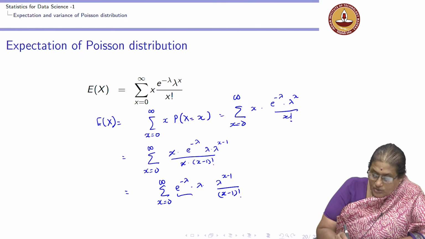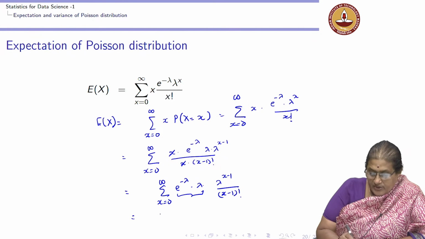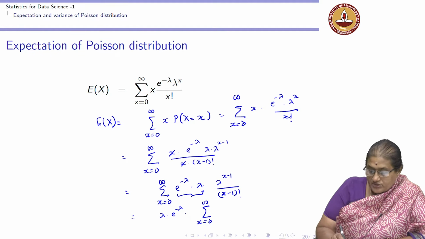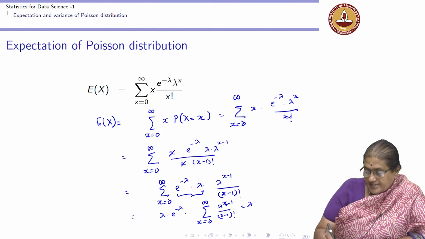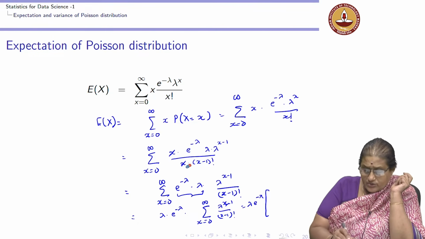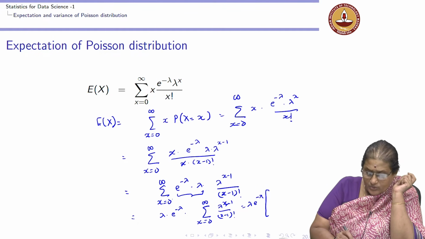Now, these two terms are independent of x, so I can write it as lambda e to the power of minus lambda times the summation, x going from 0 to infinity, of lambda to the power of x minus 1 by x minus 1 factorial. If I expand the term here, the x equal to 0 term vanishes because of the factor x, so the sum is from x equal to 1 to infinity.